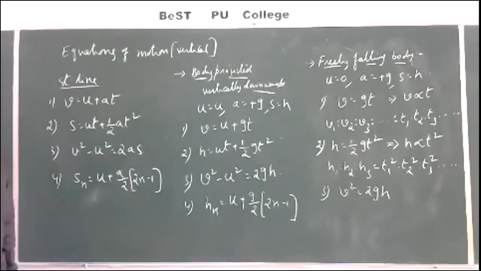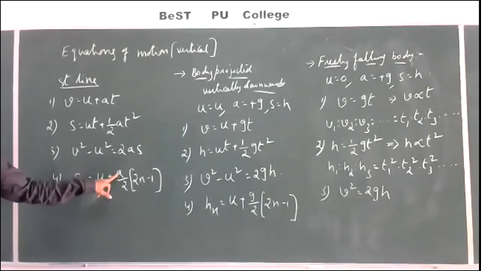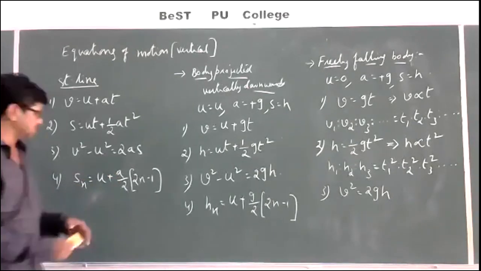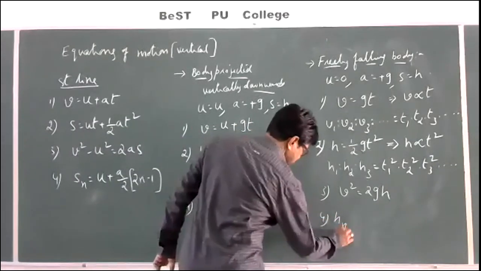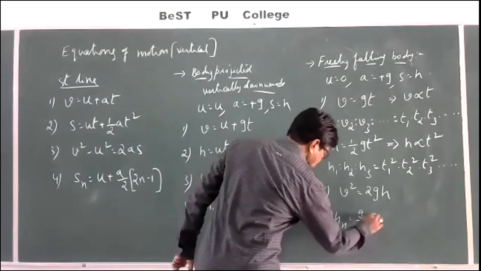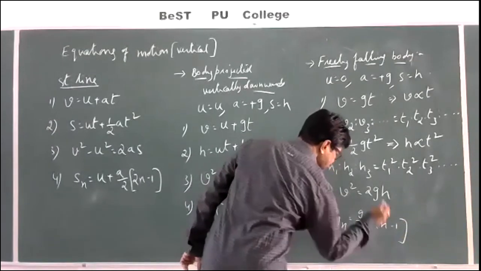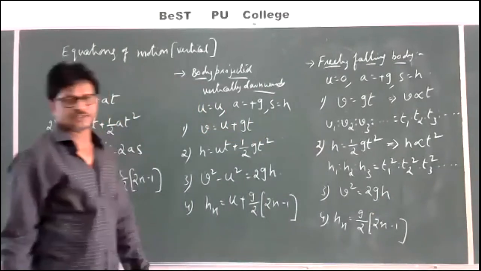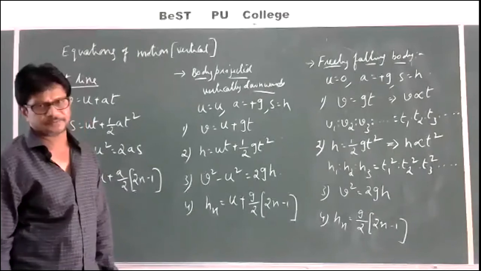Next, fourth one. U is equal to 0, A is equal to plus G. Then Hn is equal to G by 2 into 2n minus 1. Hn is equal to G by 2 into 2n minus 1.